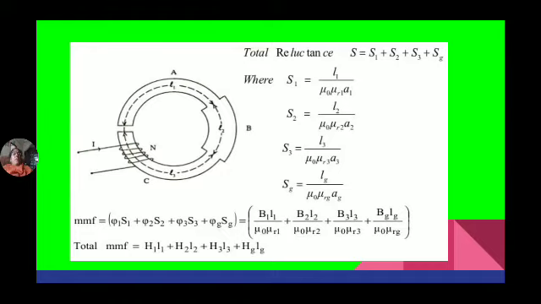So which is equal to B1 into I1 by mu naught mu R1 plus B2. See here the currents passing through, flux densities of each path is also different because the flux density mainly depends on cross sectional area. As the cross sectional area is changing, flux density also changes. So B1 I1 by mu naught mu R1, B2 I2 by mu naught mu R2, B3 I3 by mu naught mu R3, Bg Ig by mu naught mu Rg. So total MMF is equal to H1 I1 plus H2 I2 plus H3 I3 plus Hg Ig.